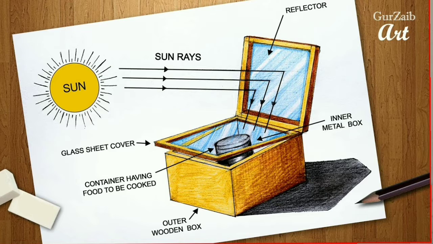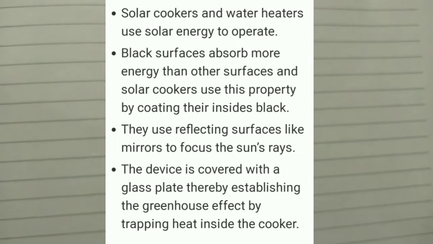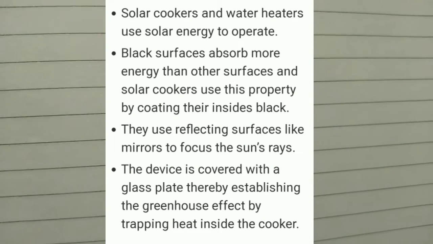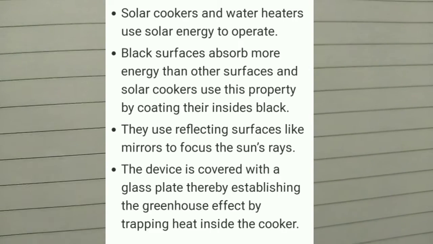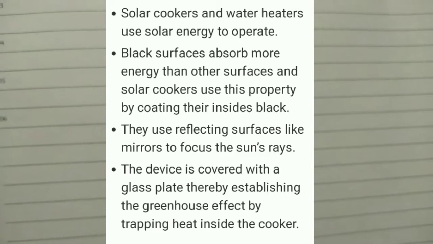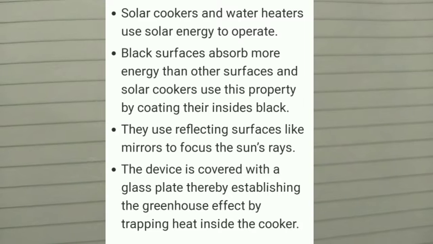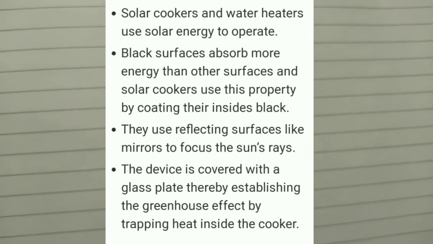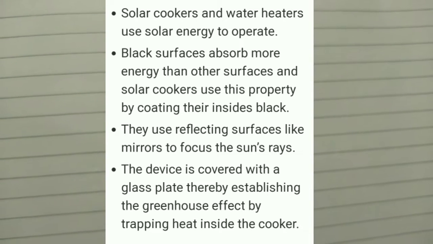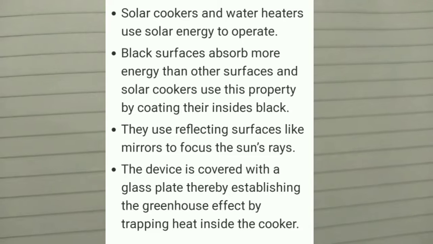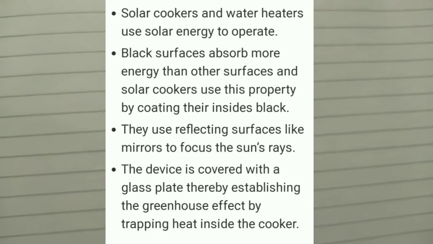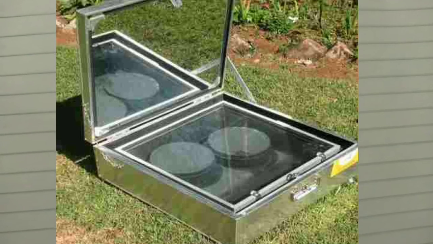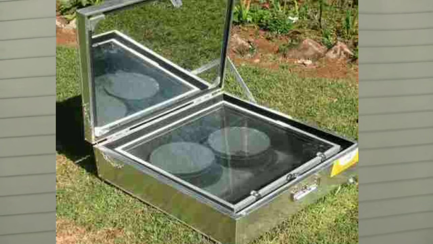The device is covered with a glass plate to establish the greenhouse effect. The glass plate traps the heat inside the cooker only, and it won't let the heat leave the device. So this is the solar cooker, which works with solar energy.